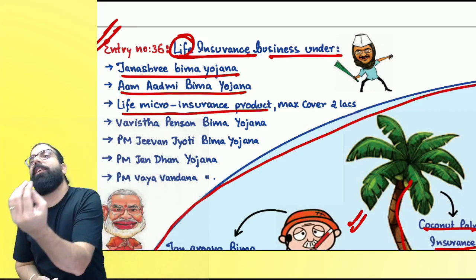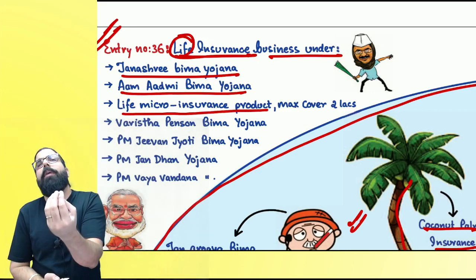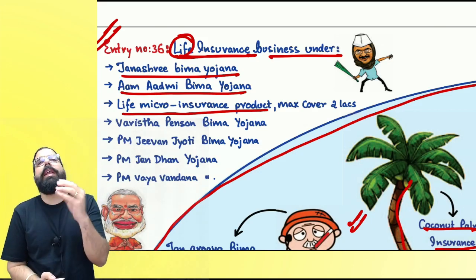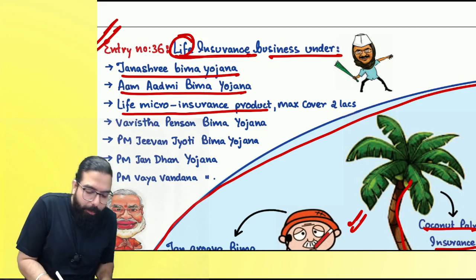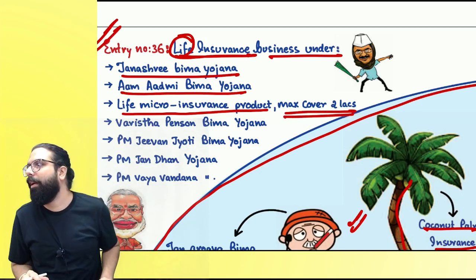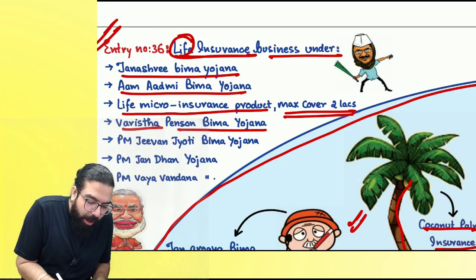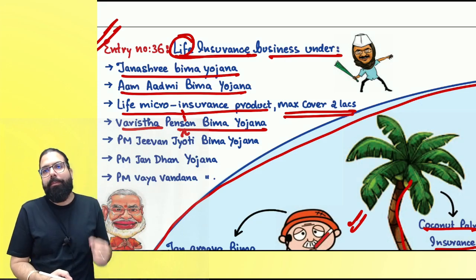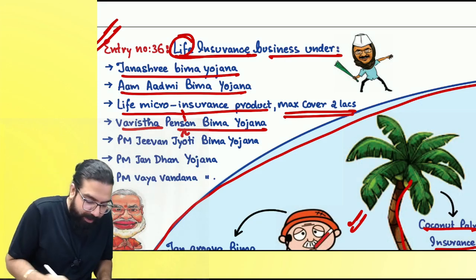Micro product means it's a small product where the insurance amount is very small and the premium will be very small. So they are telling us that for a life insurance which is a micro product, where the coverage is only 2 lakh and the premium is so low, don't collect any GST. Then Varishta Pension Bima Yojana. Baba, feelings are mutual only. Correct or not? Pension, Bima Yojana.